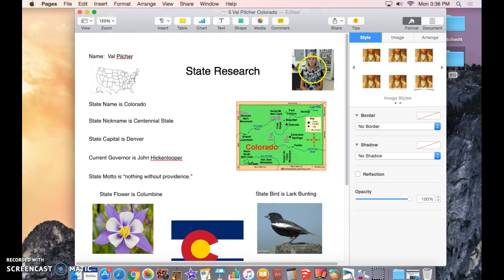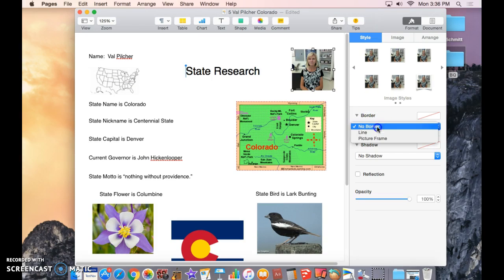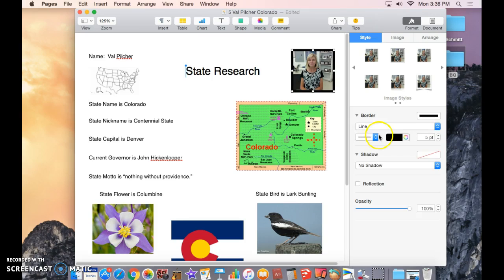So the first picture I'm going to click on is my picture. And right up here where it says no border, I'm going to choose line. We're going to work with lines. And you can decide the thickness, but do not go any larger than 4. Okay, so that's 4. I'm going to go with 2. This is the color of the line that's around the box that has the little boxes. We call those handles. I'm going to click on the little circle right here.